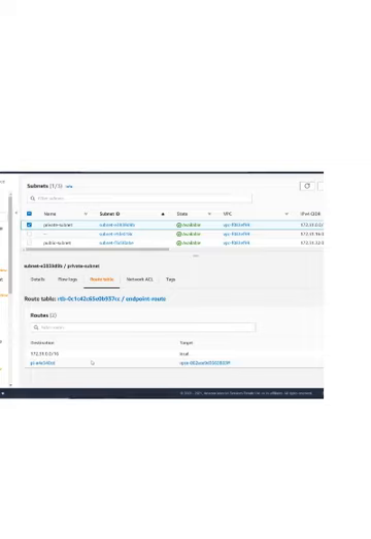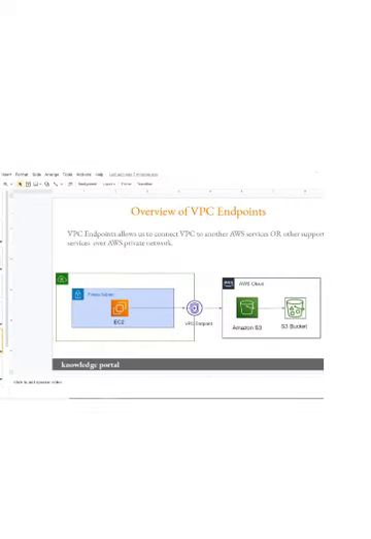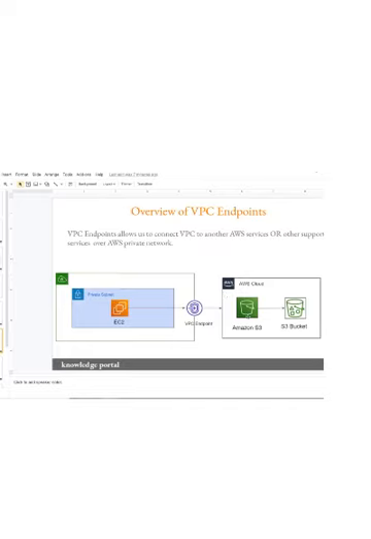So now, automatically, whenever the traffic from the EC2 instance is destined to go towards the S3 URLs, the traffic will be routed via this specific route. It will be routed to the VPC endpoint through which the communication happens to the S3 bucket. Great. So I hope at a high level overview you understood the basics of VPC endpoint.